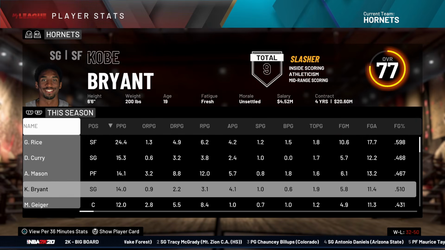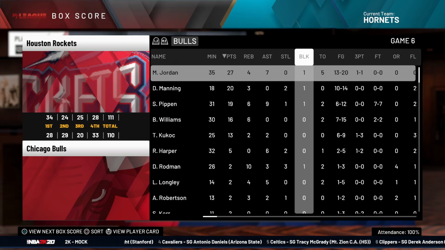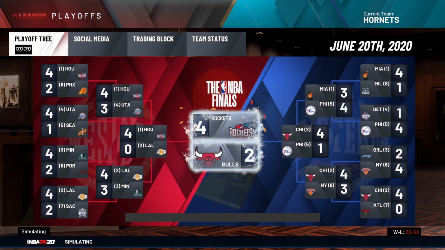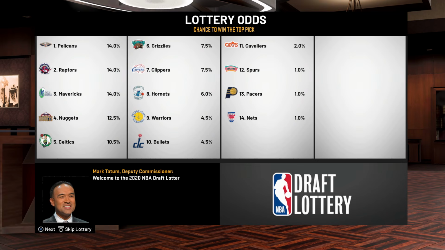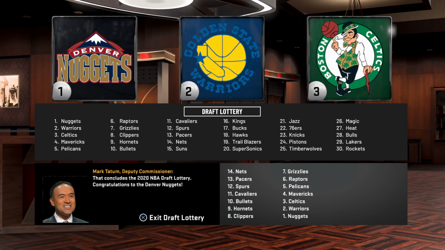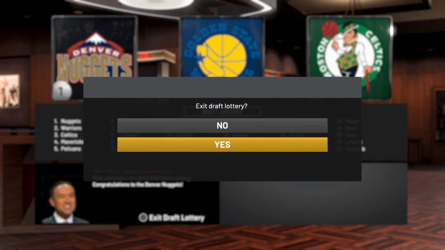By the way, Kobe was actually 4th on this team in scoring. So yeah, he's still getting adjusted. I mean, he's a young guy. All right. We finally got the Hakeem and Michael Jordan matchup, if that happened. Kurt Rambis retired. The NBA draft lottery. The Tim Duncan lottery. The Nuggets, Warriors, Celtics, Mavericks, Pelicans. Oh, you're right. I should mention that we got the 9th pick, which is pretty trash, honestly.